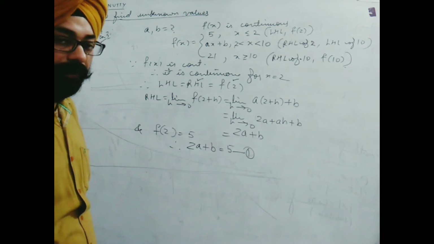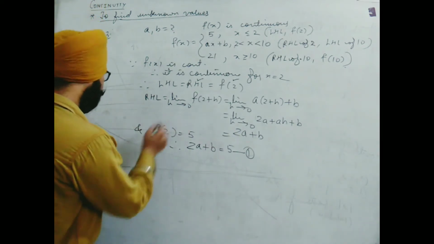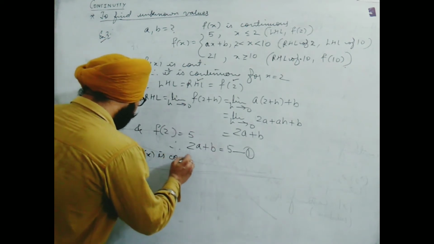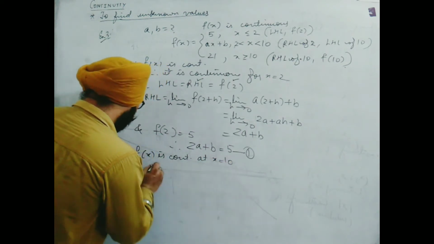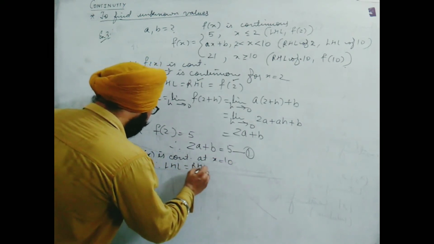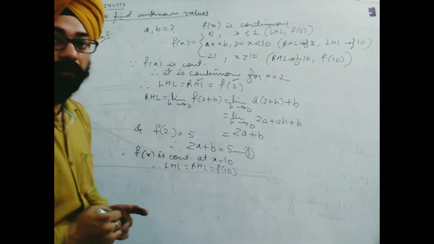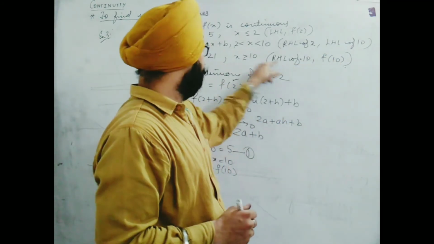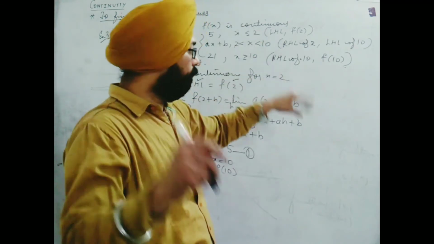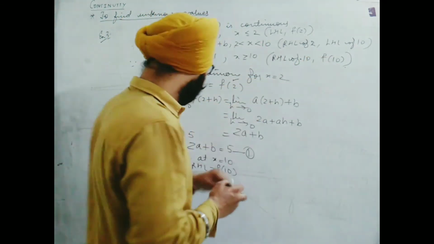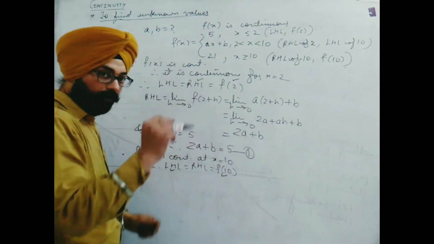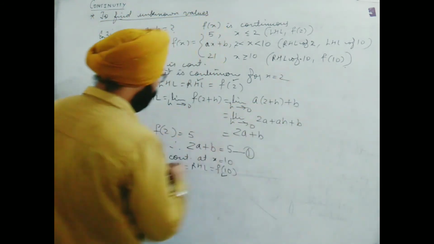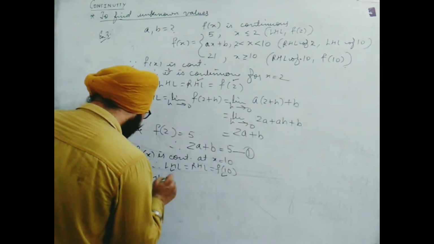Two equations are needed, as two variables are unknown. Next, since f(x) is continuous at x equal to 10 also, its LHL, RHL and f(10) are equal. Now LHL is different from these two; f(10) and RHL are both in the same definition. So we will take LHL and f(10). There is no sense in taking RHL because it is contained in the same definition as f(10).